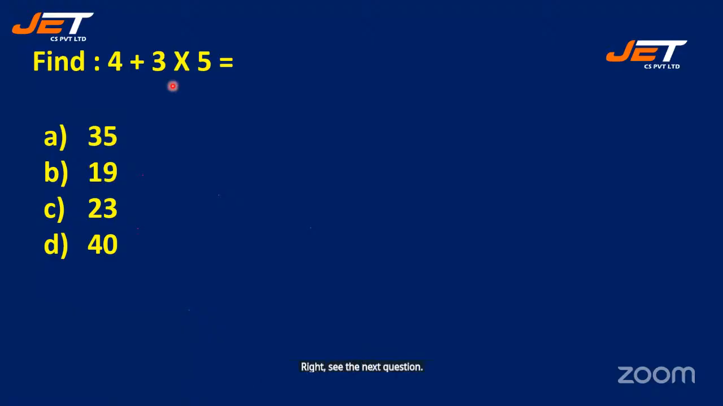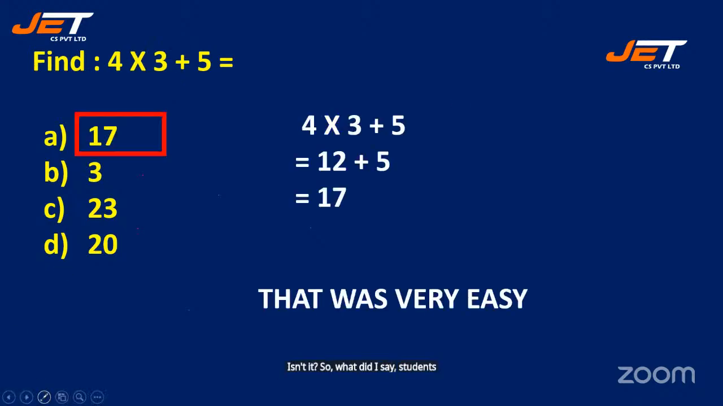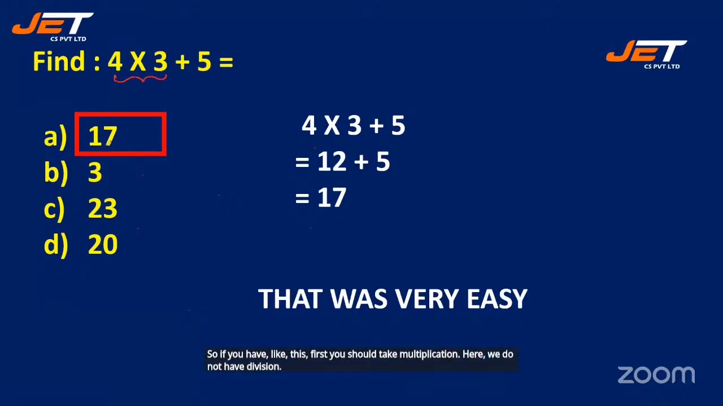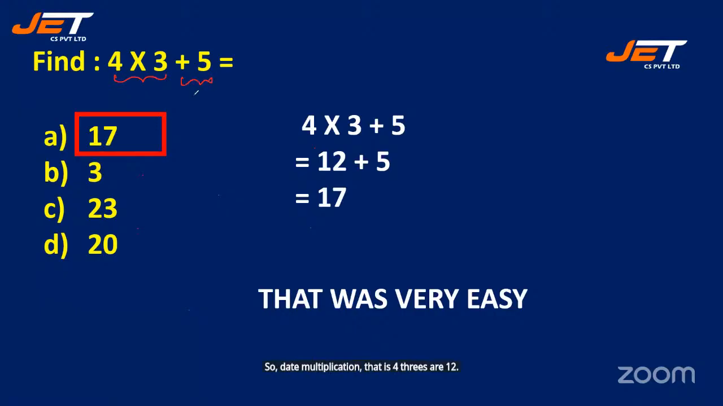Here we have 4 plus 3 into 5. Isn't it? So what did I say, students? So if you have like this, first you should take multiplication. Here we do not have division. So take multiplication, that is 4 3s are 12. Then plus 5 will give us 17. Okay. All right. Now,